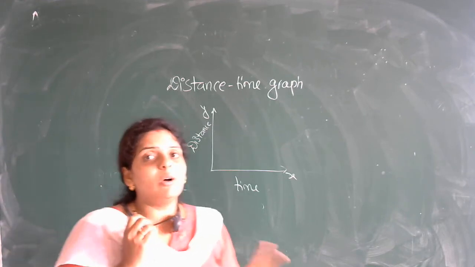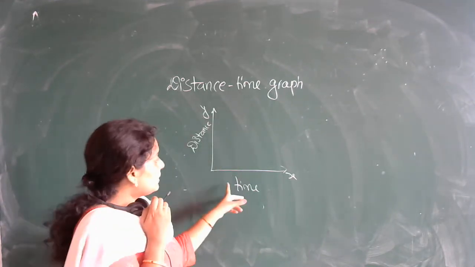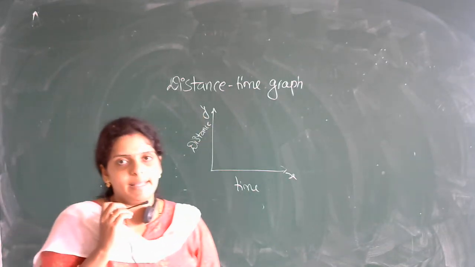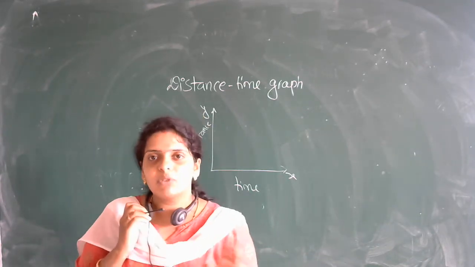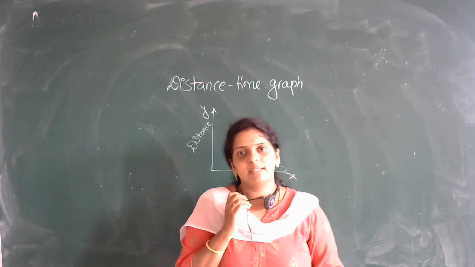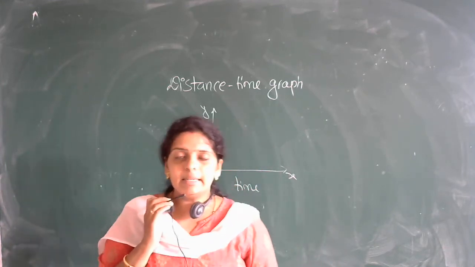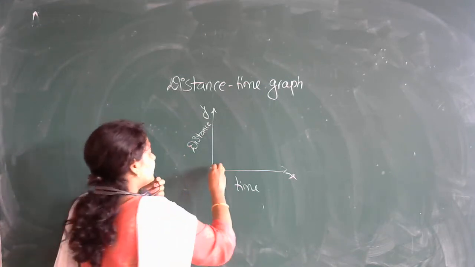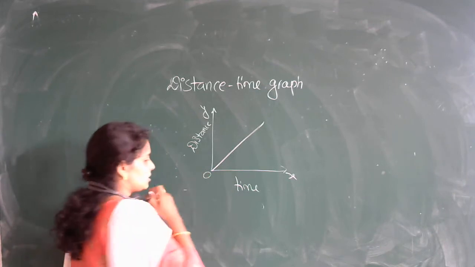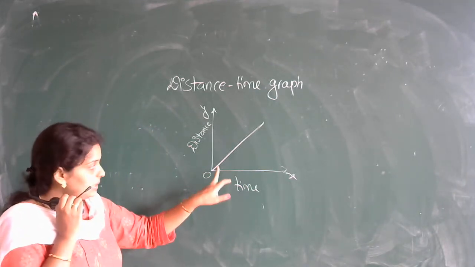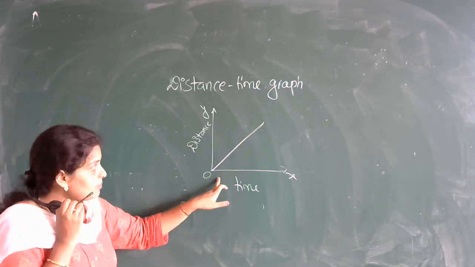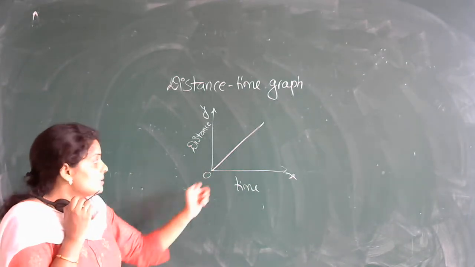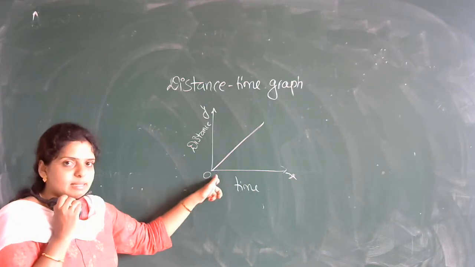Suppose I am taking a velocity time graph, then time will be along the x-axis, velocity along the y-axis. So many times whatever variables will be there, we represent them on the y-axis. Is it clear? So here we have some natures of graph. I take a graph which is passing through the origin. This we call the origin, the starting point. मतलब time भी 0 है, distance भी 0 है. Initially, before starting the journey, time is also 0, distance is also 0.